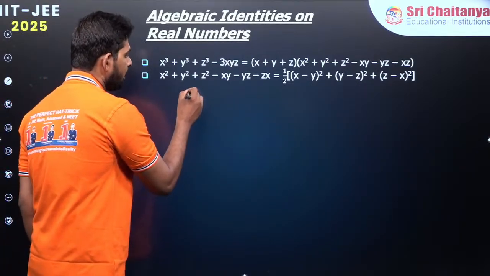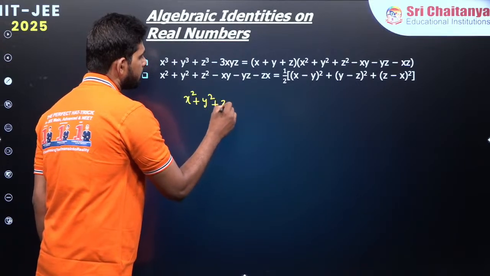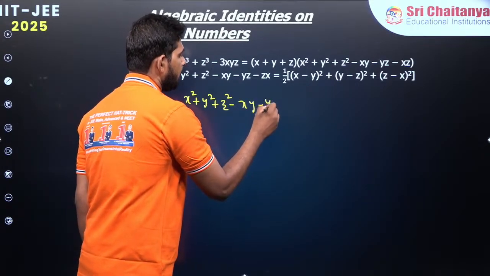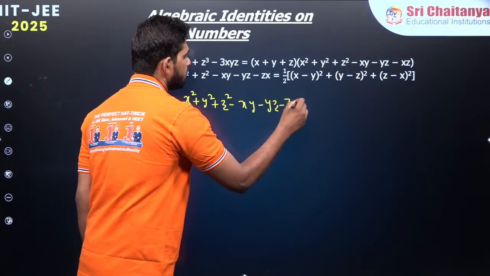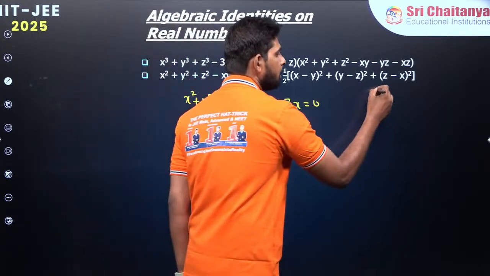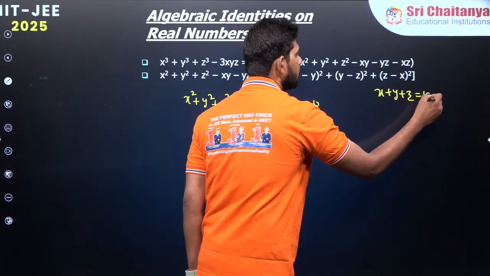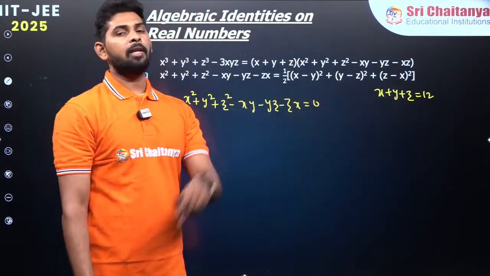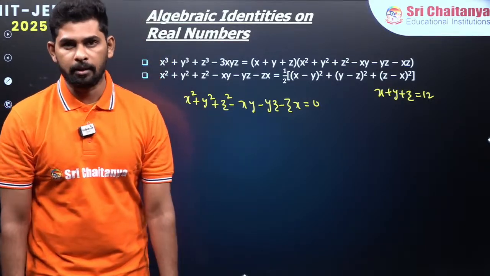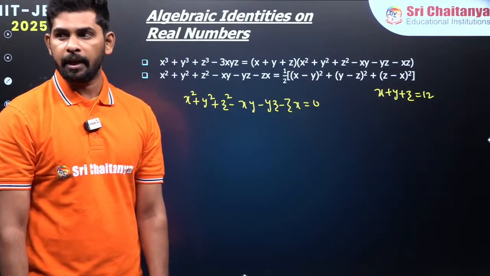So what if I am giving x square plus y square plus z square minus xy minus yz minus zx is equals to 0. And I am giving this one also, x plus y plus z is equals to 12. Now, what would be the values of x, y, z? What if they are going to ask like this? Can anybody answer this? Would you try that?